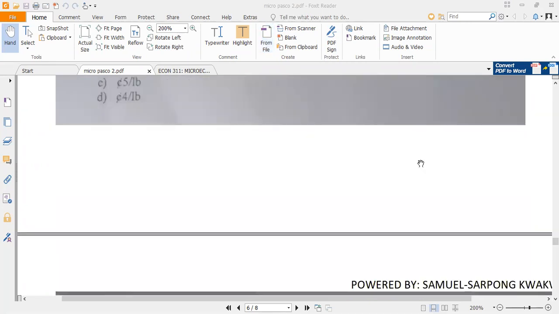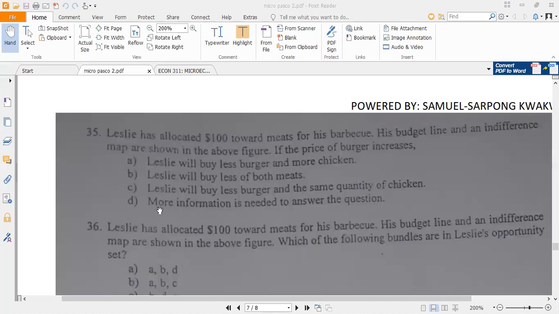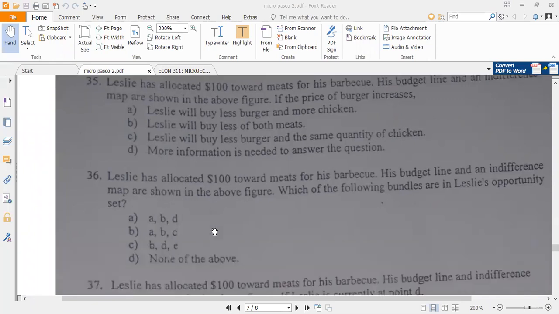Okay, so we don't have much information on it. So we need more information before we can answer the question. It's possible you buy less of meat. It's possible you buy more. I mean, all those things are possible depending on the kind of good. So I will go for D. Okay. All right, 36. Number 36.